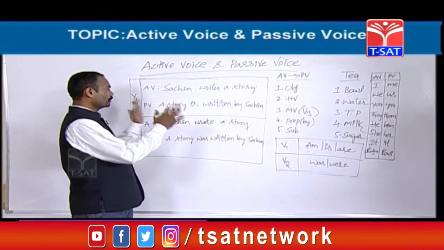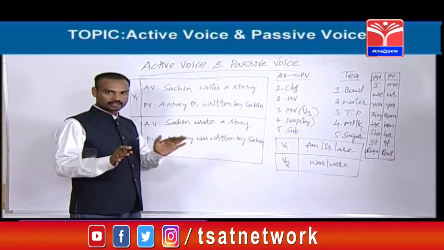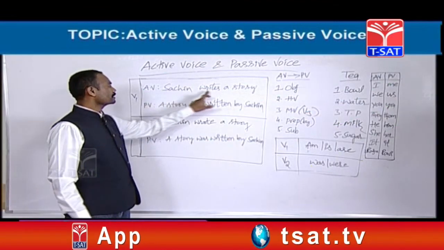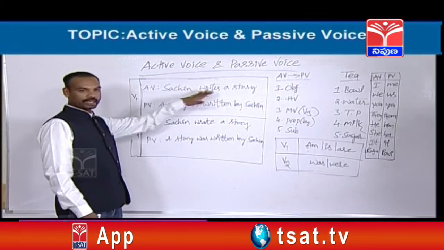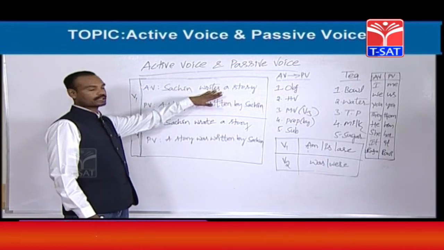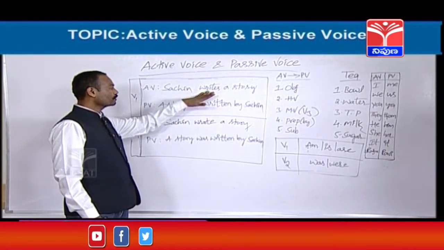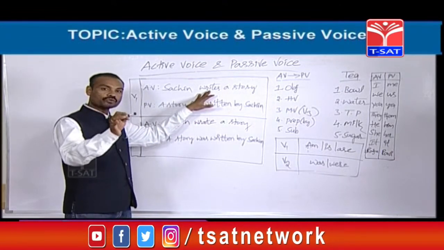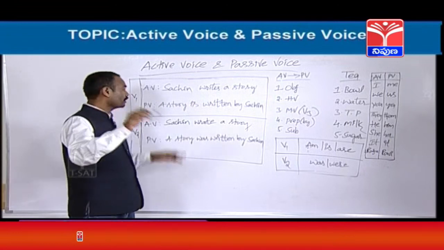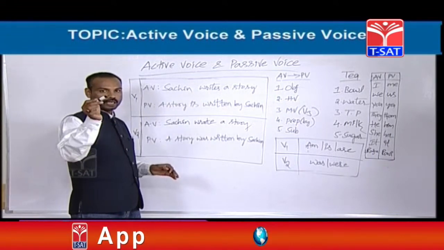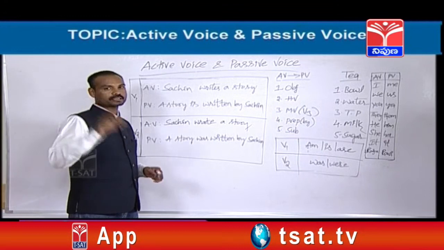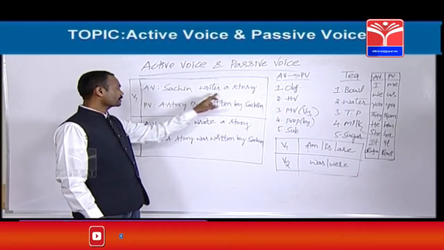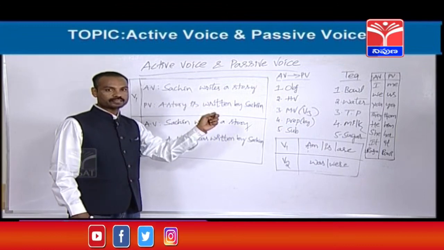Friends, now I am going to give you some more beautiful examples to make you understand well. See, here is one example. Sachin writes a story. This is one active voice. Now we are going to change this active voice into passive voice. Before that, you should know whether it is an active voice or not. How to find out? I told you one point: if any sentence starts with the subject, that is called active voice. Here Sachin is the subject. This sentence has started with the subject, that's why it is called active voice.